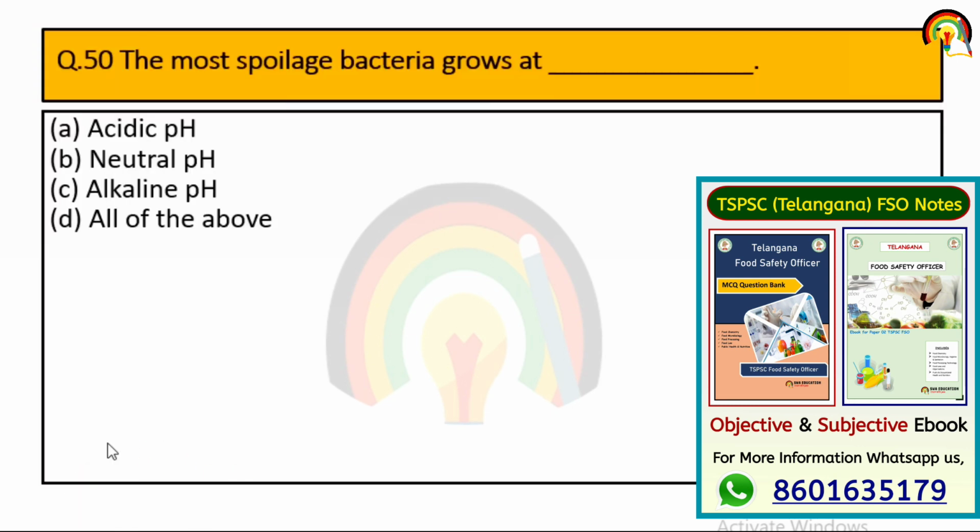Next one, most spoilage bacteria grow at. So most spoilage bacteria mainly grow at neutral pH, that is 7.